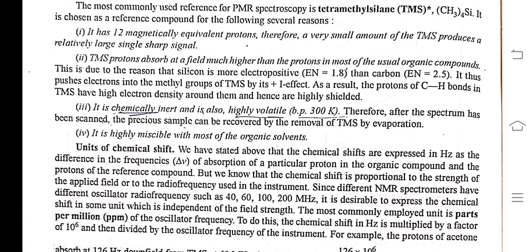Second, TMS protons absorb at a field much higher than the protons in most usual organic compounds. This is because silicon is more electropositive than carbon. It thus pushes electrons into the methyl groups of TMS by the +I effect.